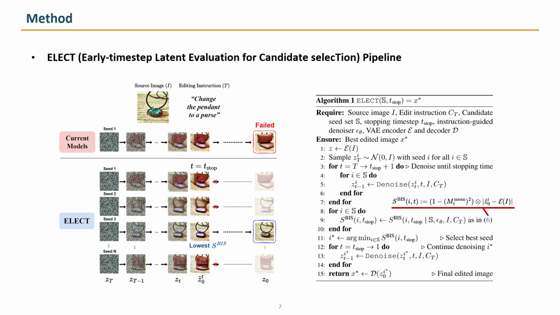The full pipeline is simple, and we call it ELECT. First, run a few early steps for multiple seeds, then build relevance maps and the consensus mask. Next, compute the BIS for each seed and then select the seed with the lowest score. And finally, finish the remaining denoising steps only for that selected seed. ELECT is simple to plug in and it is model agnostic.